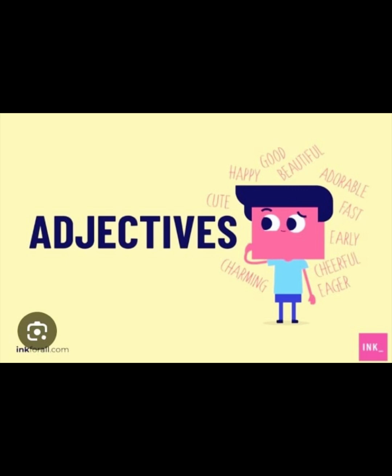So the second rule is adjectives go between the article and the noun. So you have a common noun like tree, then you have an article like a, and you can have an adjective like a majestic tree. So adjectives go between the article and the noun.